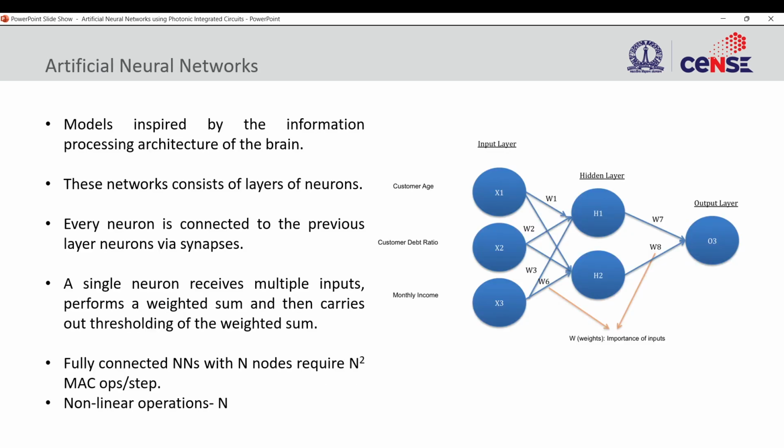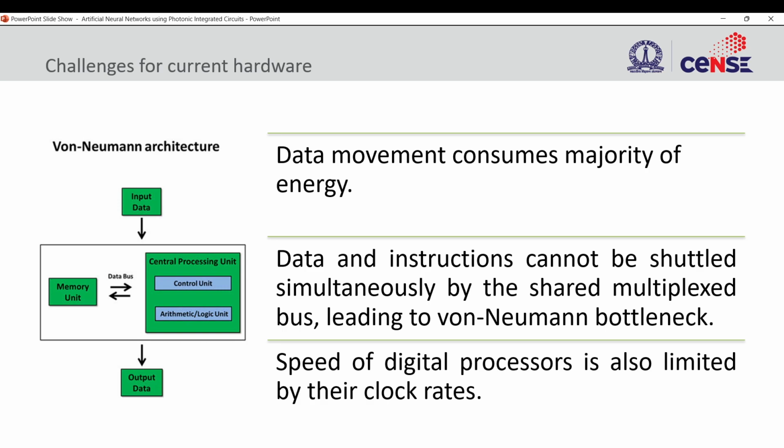So if we are implementing these algorithms on the present day hardware, what is the challenge? The challenge comes from the fact that most of the digital architectures that we use currently are von Neumann based. So there is separate memory, RAM or hard disk, a separate cache memory. Well, cache is still closer, but yeah, a separate memory unit and a separate processing unit.